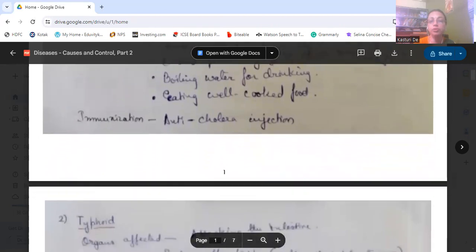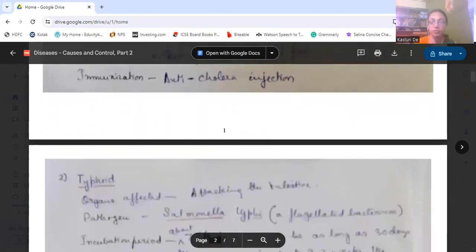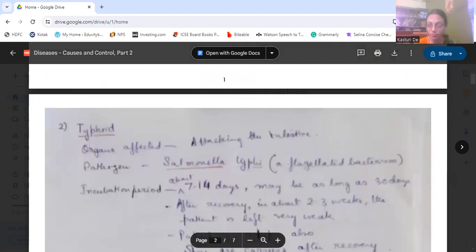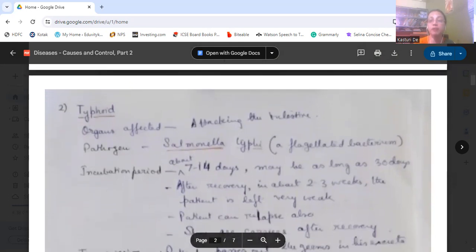Next we come to typhoid. Here also the intestine is affected. The pathogen here is also a bacterium. It's a flagellated bacterium which is known as Salmonella typhi. And the incubation here is about 7 to 14 days and maybe as long as 30 days.